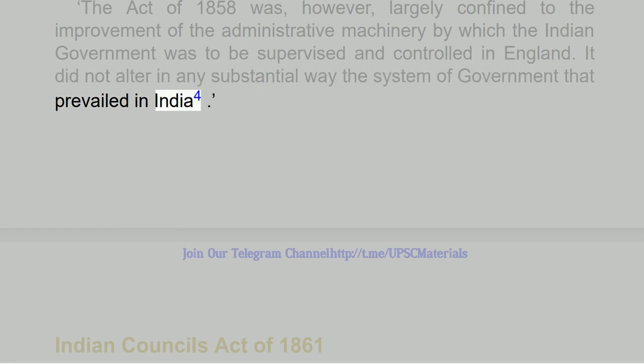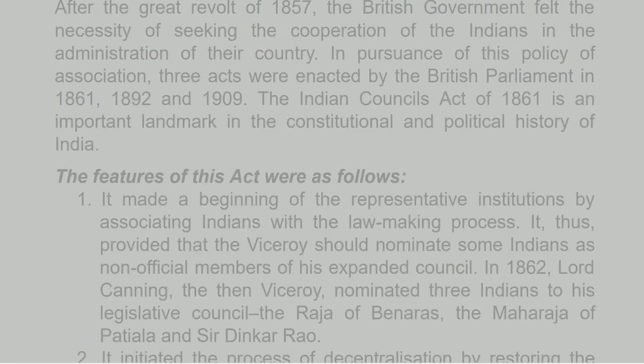4. Indian Councils Act of 1861. After the Great Revolt of 1857, the British government felt the necessity of seeking the cooperation of the Indians in the administration of their country. In pursuance of this policy of association, 3 acts were enacted by the British Parliament in 1861, 1892 and 1909. The Indian Councils Act of 1861 is an important landmark in the constitutional and political history of India. The features of this act were as follows.